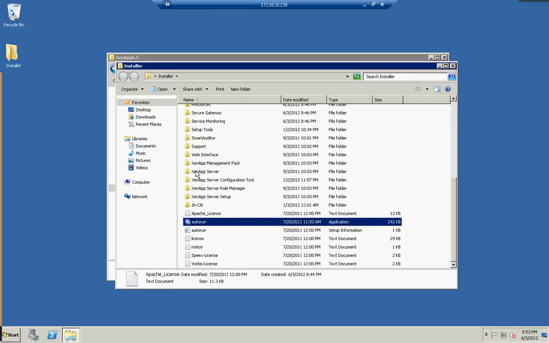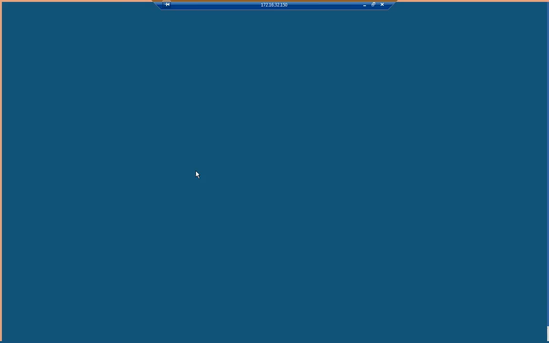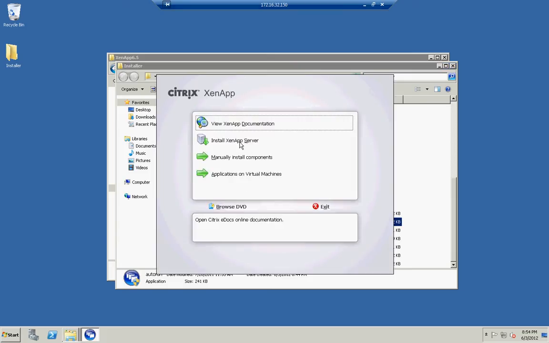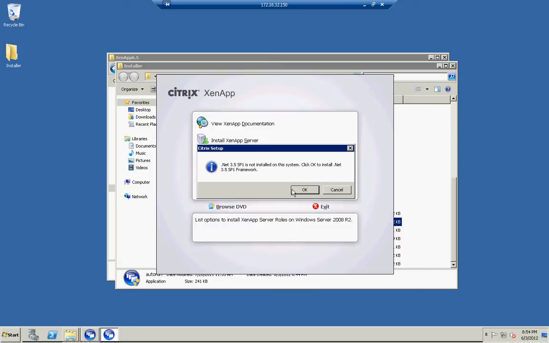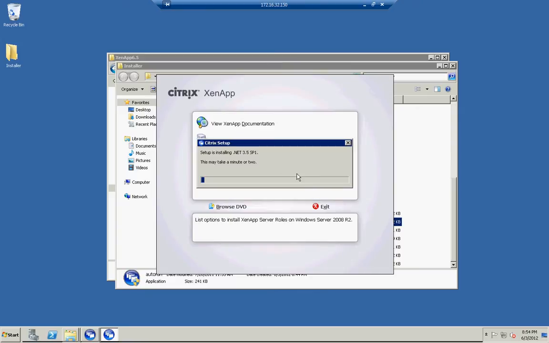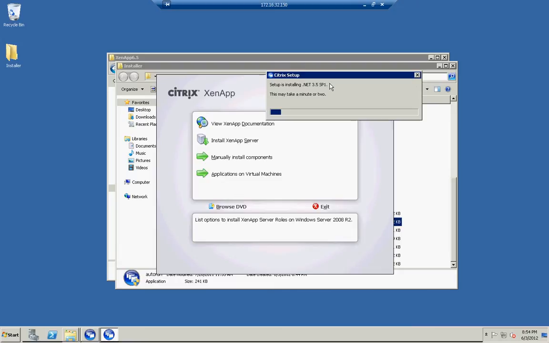So in the installer folder you can find autorun.exe. Just click on Yes, then click on Install XenApp Server. If the server doesn't have .NET 3.5 SP1 installed, it will auto install. Just click OK to install. Now it is installing .NET 3.5 SP1.